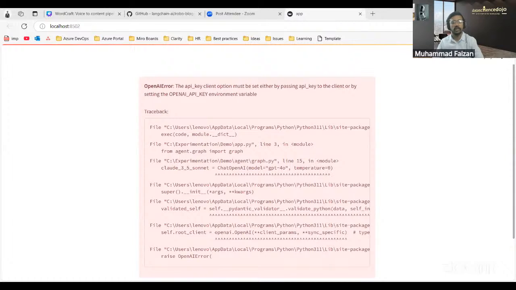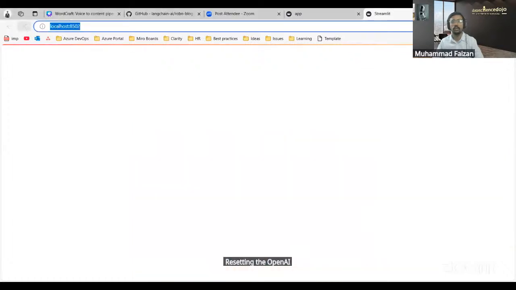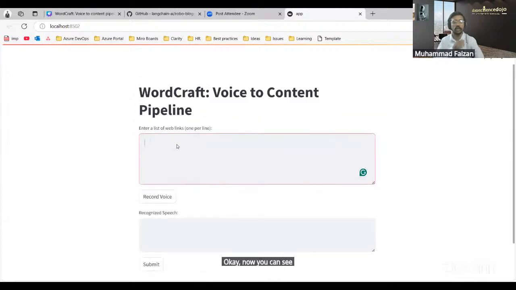So after setting the OpenAI key, it should work fine. Let's reload the page. Okay, now you can see here, it actually is asking me for the links, right, which I can provide.